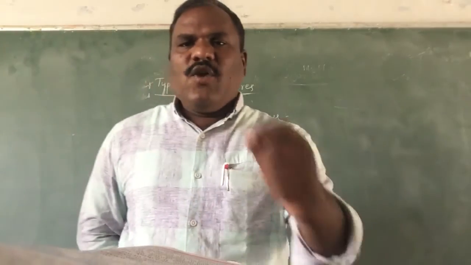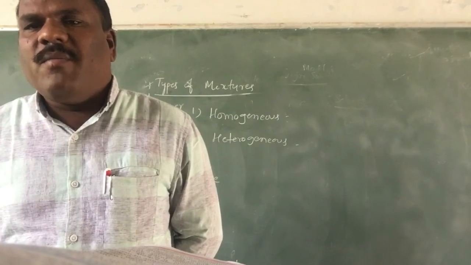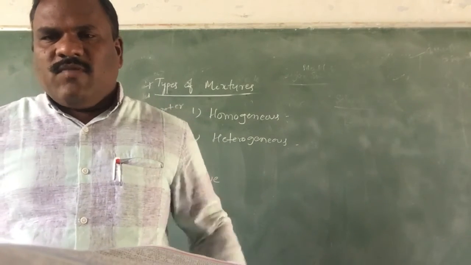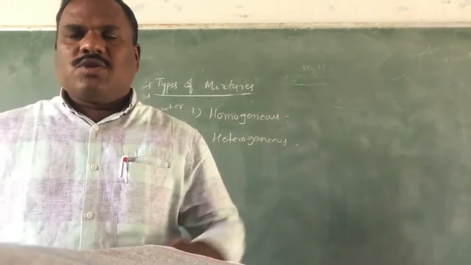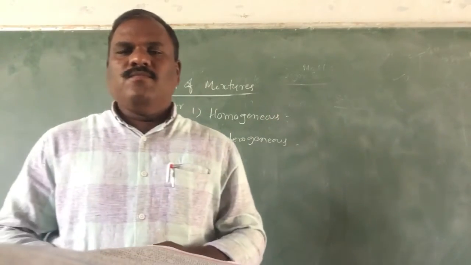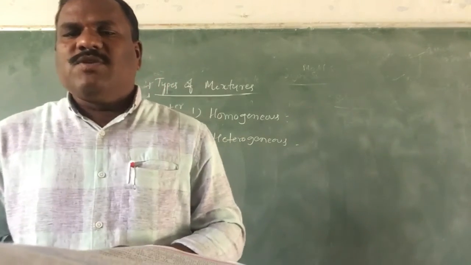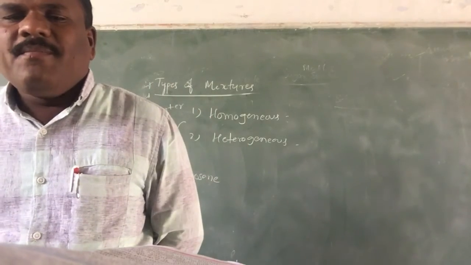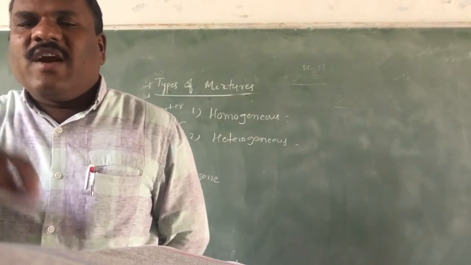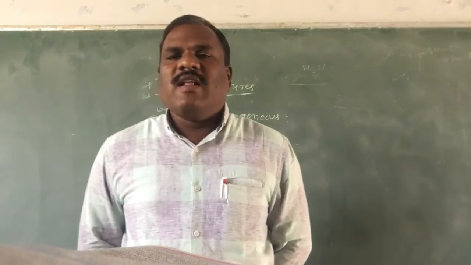In a homogeneous mixture, the components are uniformly distributed throughout it. The components are so intimately mixed that it is very difficult to distinguish them from one another.